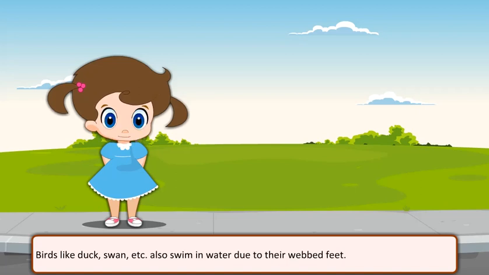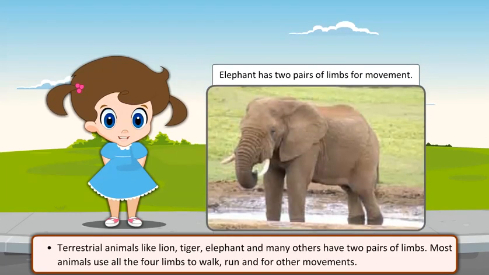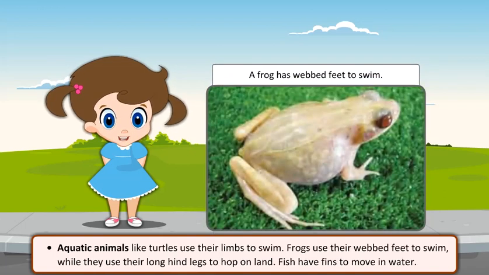Birds like duck, swan, etc. also swim in water due to their webbed feet. Terrestrial animals like lion, tiger, elephant, and many others have 2 pairs of limbs. Most animals use all the 4 limbs to walk, run, and for other movements. Aquatic animals like turtles use their limbs to swim. Frogs use their webbed feet to swim, while they use their long hind legs to hop on land. Fish have fins to move in water.